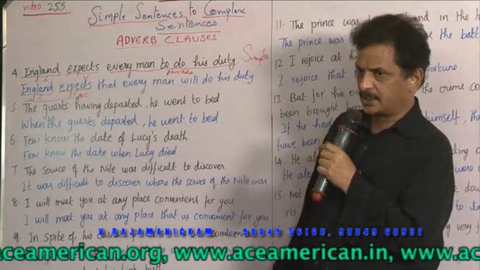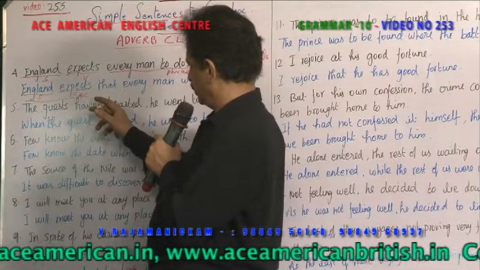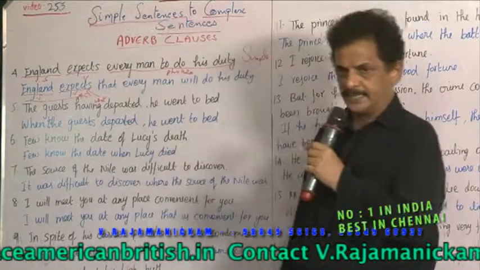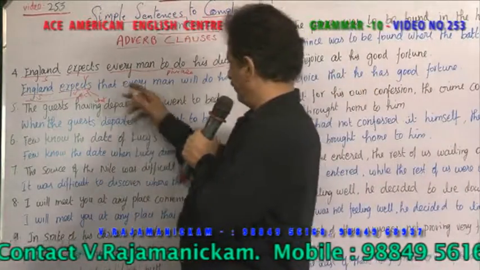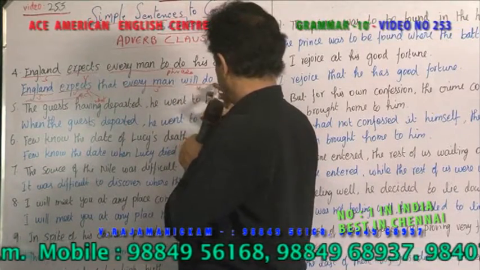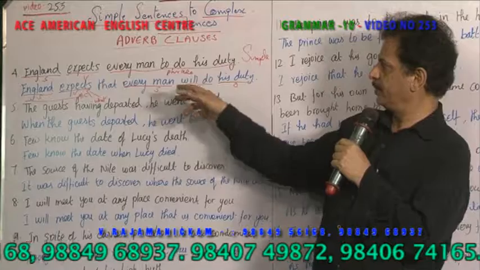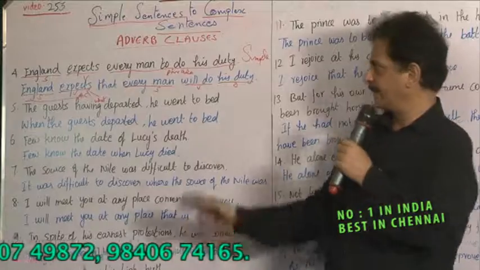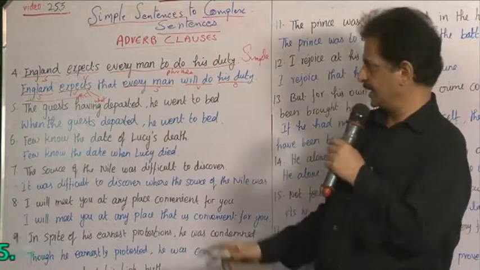England expects what? You ask a question: what does England expect? The answer you get in a sentence is that every man will do his duty. Every man, a subject is there. Will do becomes the verb. His duty is the object, right? So you have formed one other verb through this phrase, every man to do his duty. To do is not a verb, it is an infinitive. So this particular sentence changes itself into an object sentence or a noun clause.